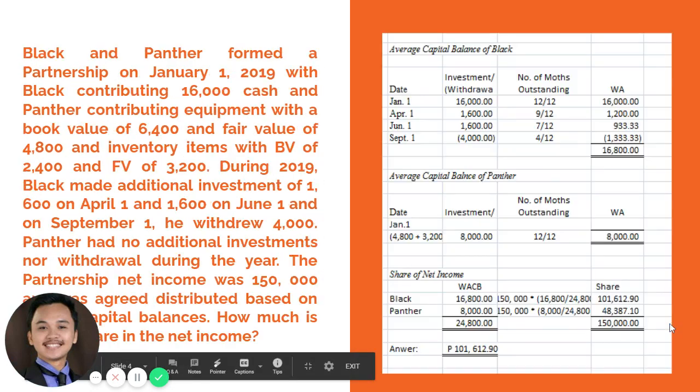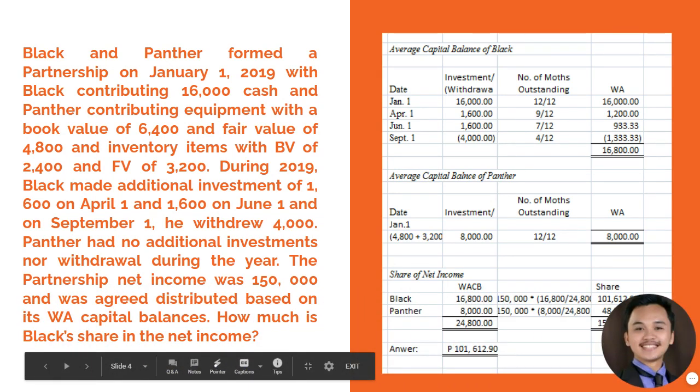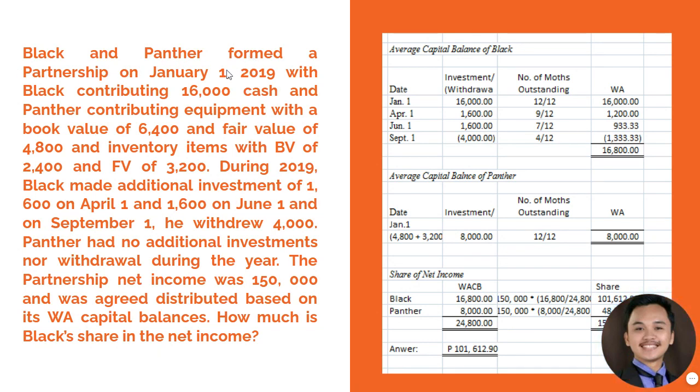Okay, let's proceed to another problem. The problem includes Black and Panther, who formed a partnership on January 1, 2019, with Black contributing 16,000 cash and Panther contributing equipment with a book value of 6,400 and fair value of 48, and inventory items with a book value of 24 and fair value of 3,200.